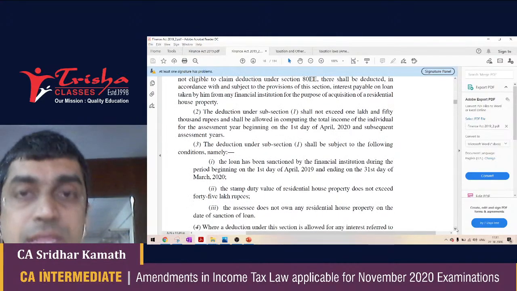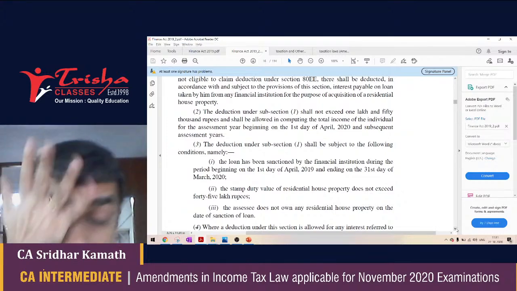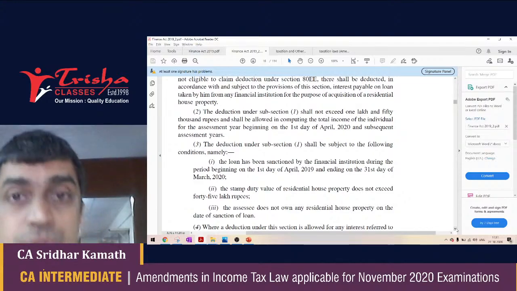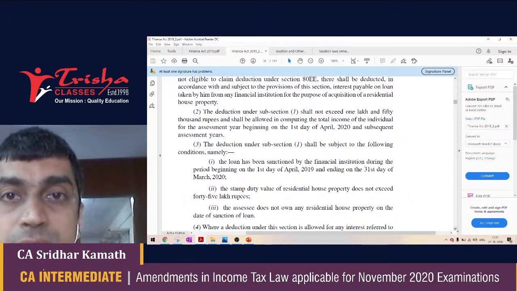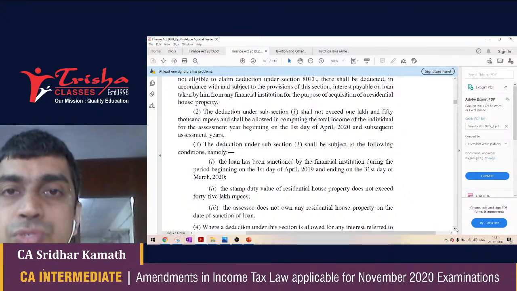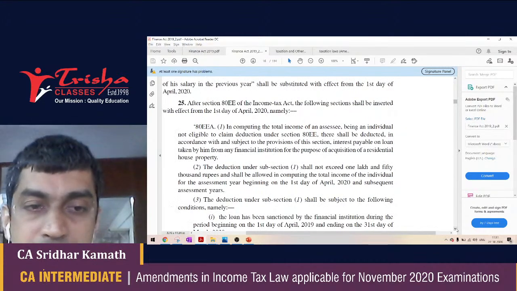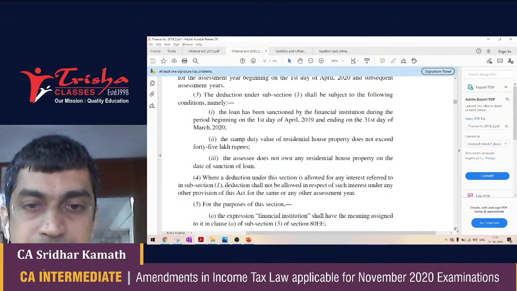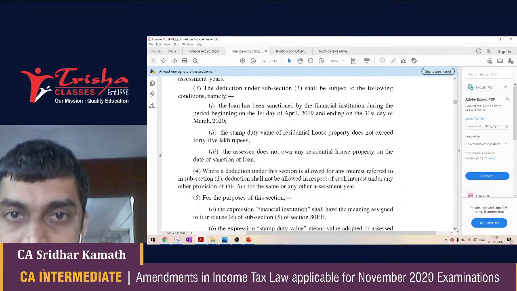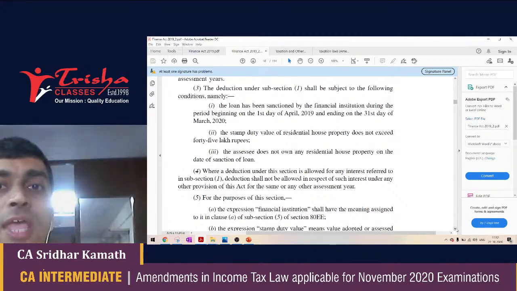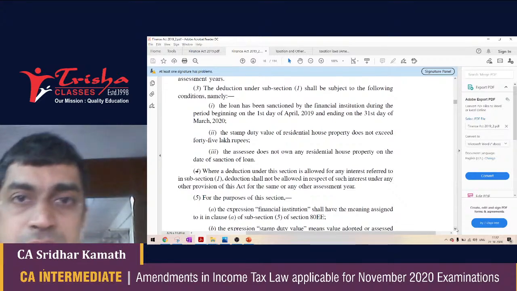Number 3, the assessee cannot own any other house on the date of sanction of the loan. So if the loan is sanctioned today and I already own a house, then 80EEA is not applicable. This should be my first house, only then 80EEA is applicable. And last point, if a deduction is taken under this particular section, then the same deduction is not available under any other section. Now this is a slightly tougher thing to understand.